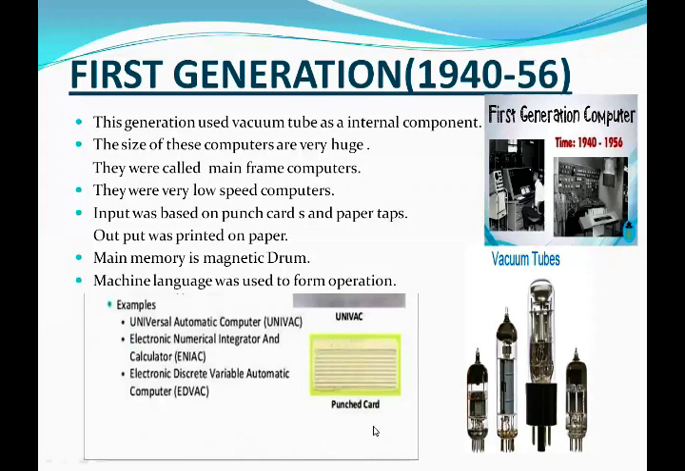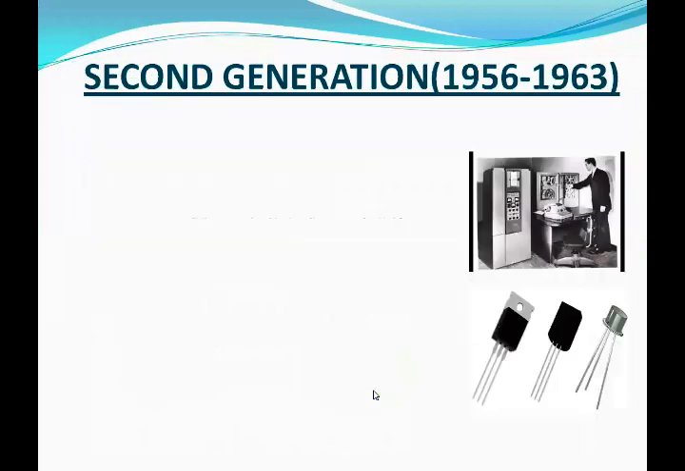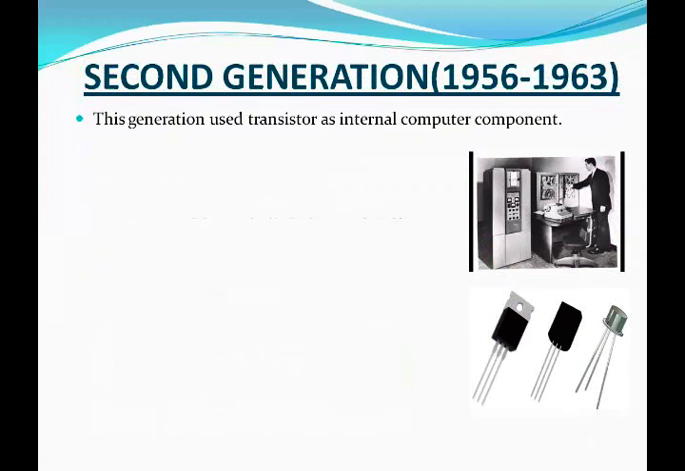This is a vacuum tube and this is a punch card. Now, we will start the second generation of computers. The duration of the second generation is 1956 to 1963. This generation used the transistor as an internal computer component.